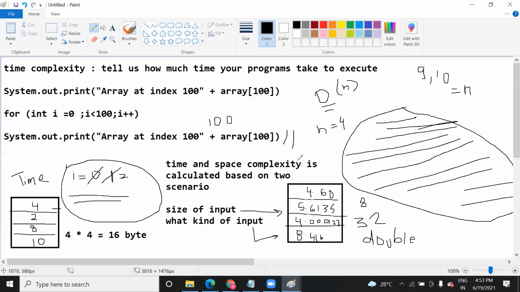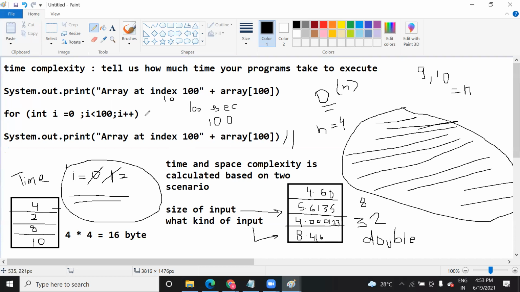Similarly, this is the size of input. It depends on how many inputs you are reading, and suppose execution of a single instruction takes 10 seconds, then execution of 10 instructions will take how many seconds? 100 seconds. So this is called time complexity, meaning how much time one instruction takes, then the rest of the instructions.